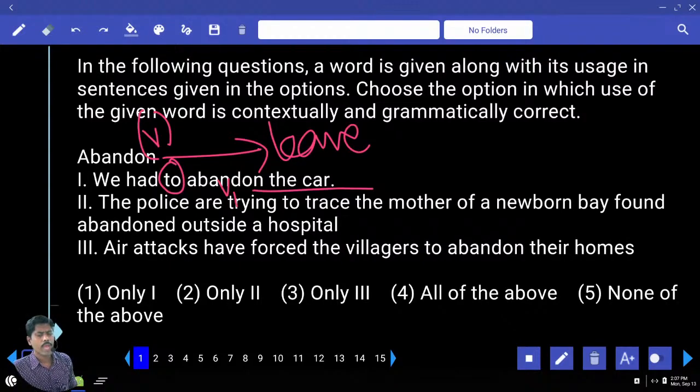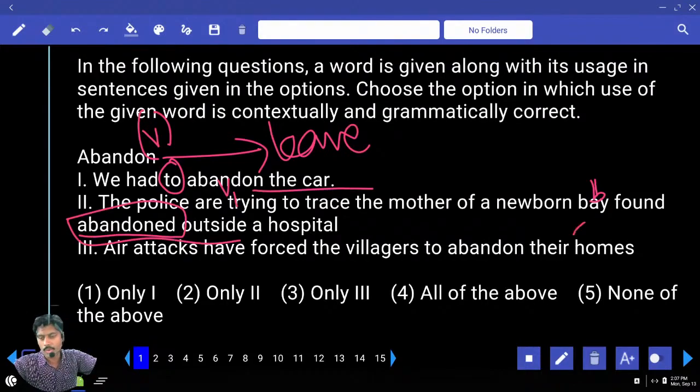The police are trying to trace the mother of a newborn baby. Newborn baby found abandoned outside a hospital. There is an abandoned baby. Abandoned baby means everybody left that baby and nobody is taking care of that baby.